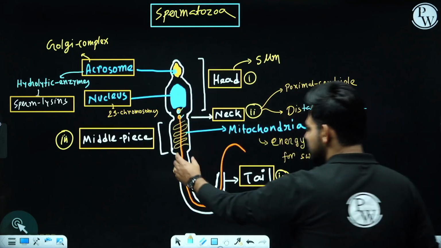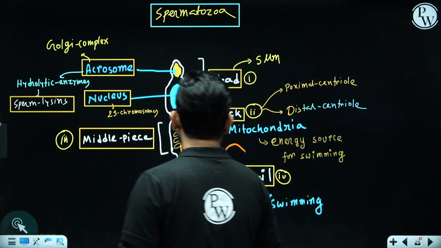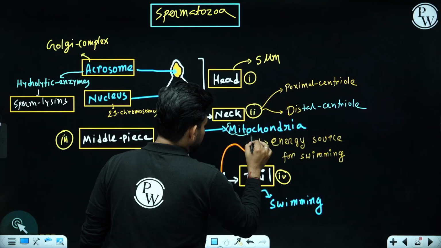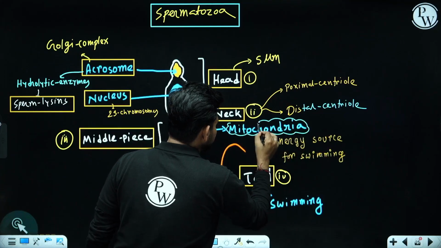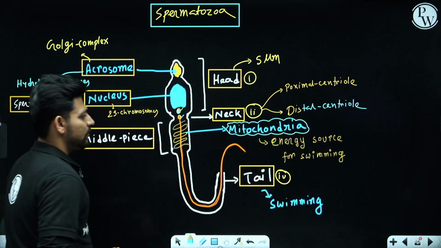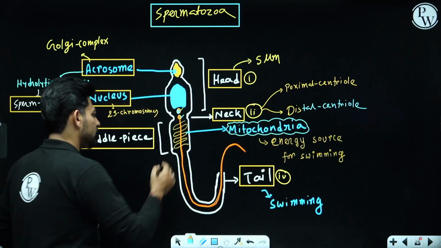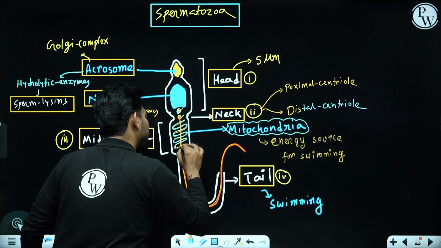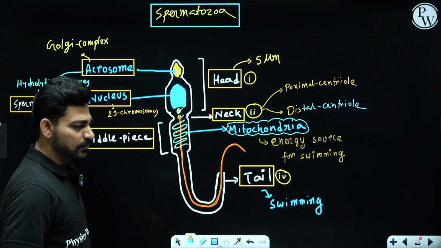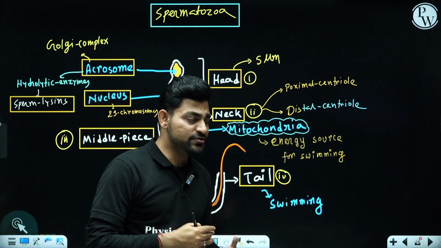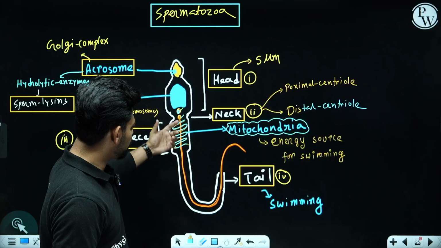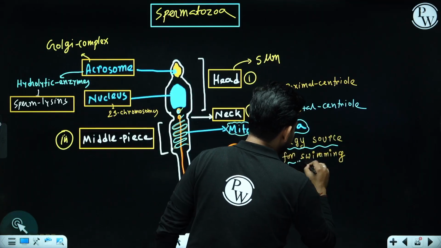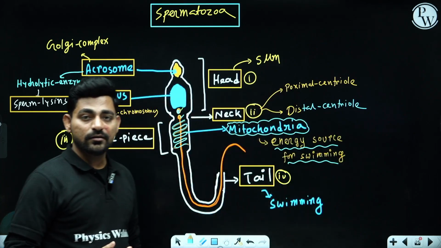Okay. Now let's come to the middle piece part. Middle piece part is rich in ATP producing mitochondria. Now why you are going to observe a mitochondrial spiral? Not thousands, hundreds of mitochondria are present here, and these are the energy source for swimming, right?